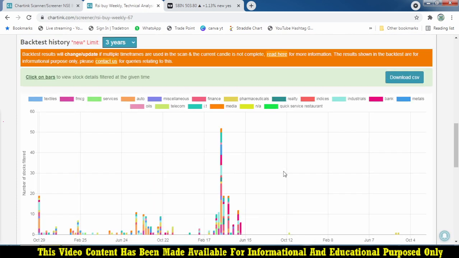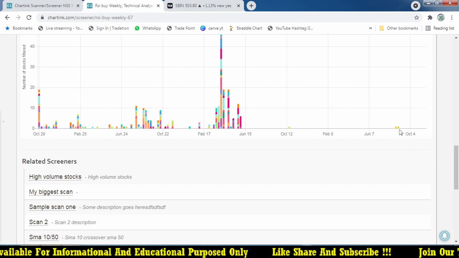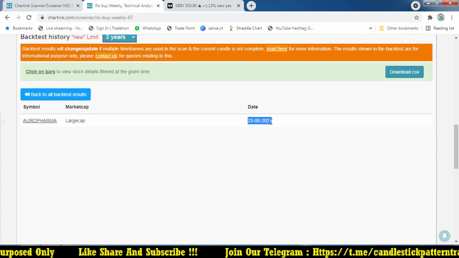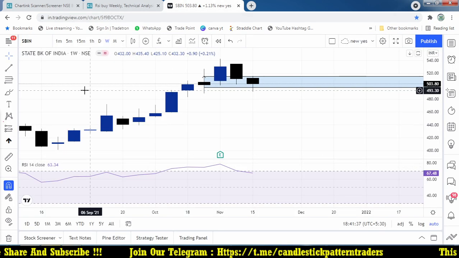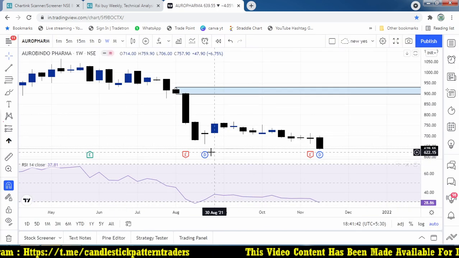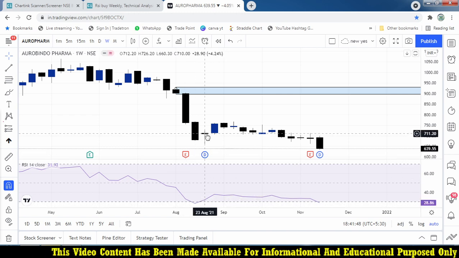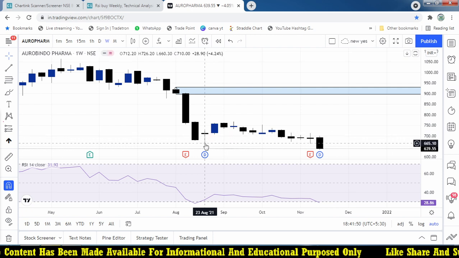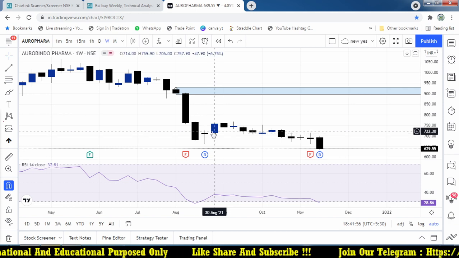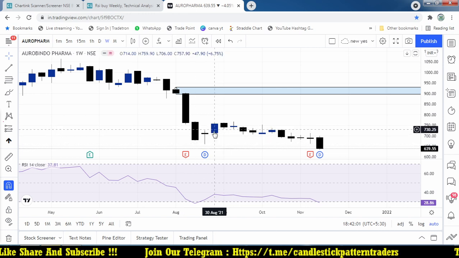And oh my god, if you see the RSI weekly, there are only a few stocks. On October 12, the stock is Aurobindo Pharma on 23/8. Which week does that mean? RSI went below 30, and it recovered this week. After this week, we got an opportunity from 710, the closing price. Next week it is 760, somewhere around a 50-point movement within a week. So that is an opportunity in Aurobindo Pharma.